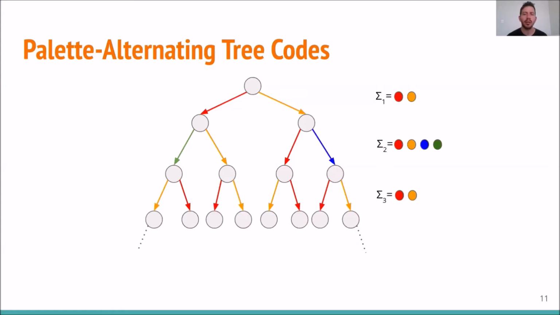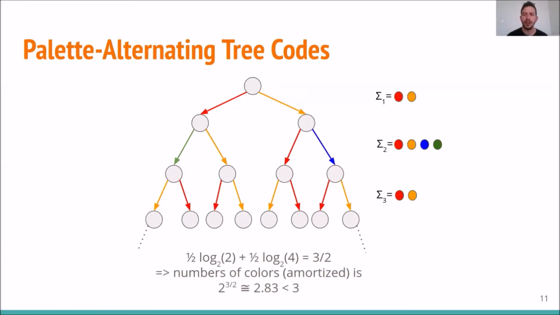It seems like the number of colors that this palette alternating tree code uses should be calculated differently, in an amortized way. And so in order to encode a palette of size 2, we need 1 bit. And in order to encode a palette of size 4, we need 2 bits. In expectation, we use 1.5 bits. So in some sense, it seems like this palette alternating tree code uses 2.83 colors.